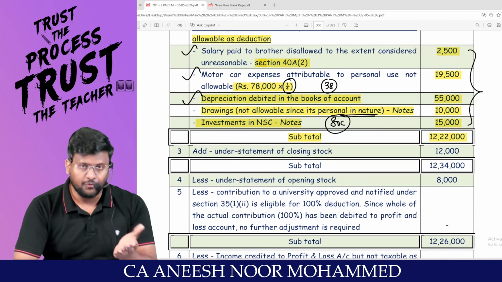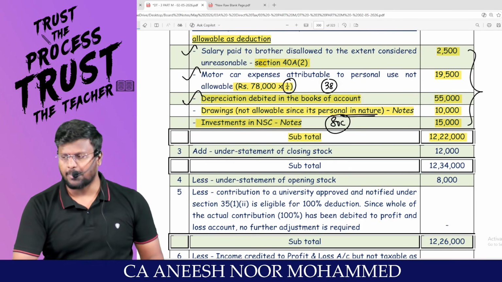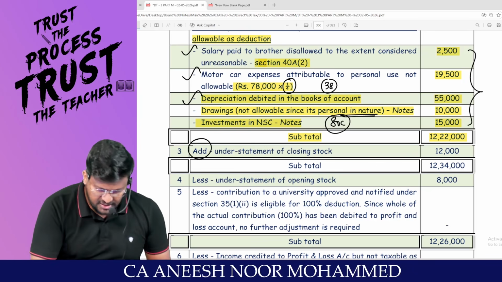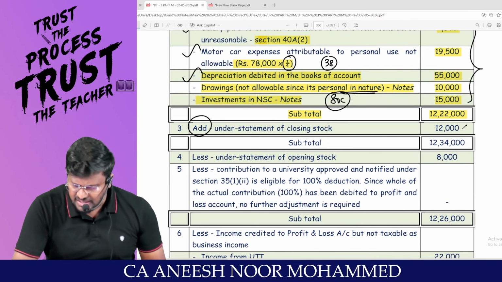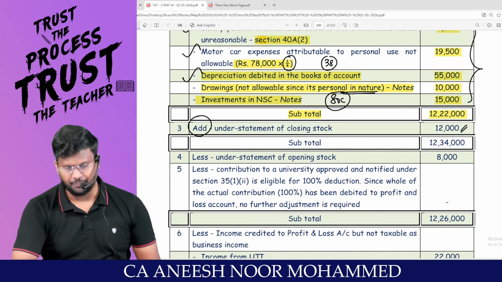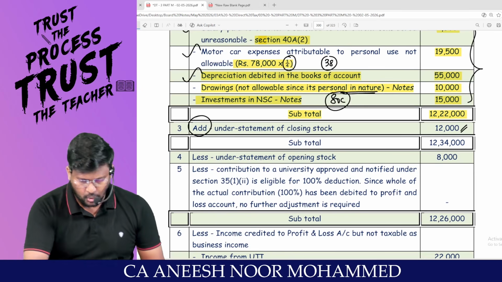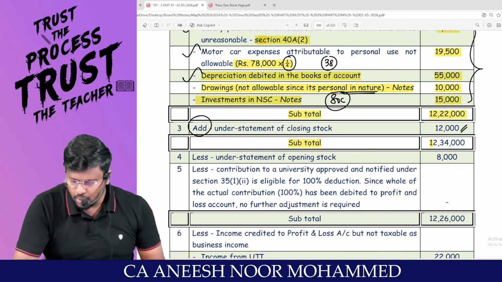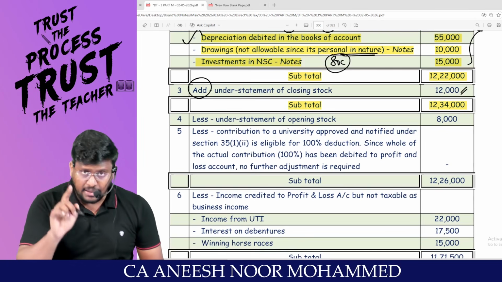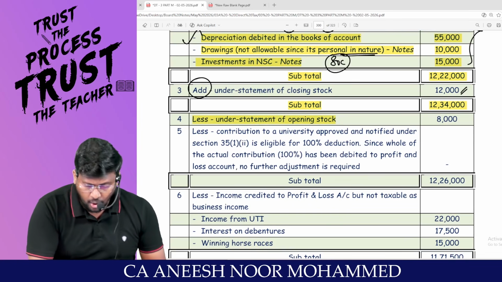You tell me, if closing stock increases, what will happen to net profit? Net profit increases. Add understatement of closing stock 12,000. So the subtotal is 12,34,000.